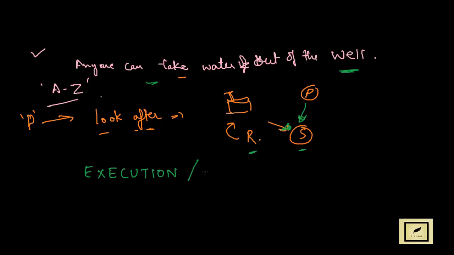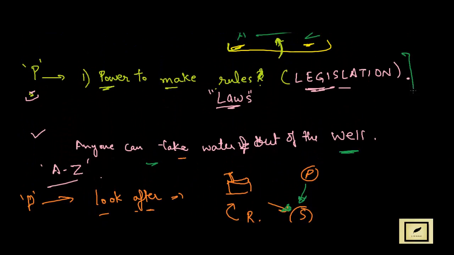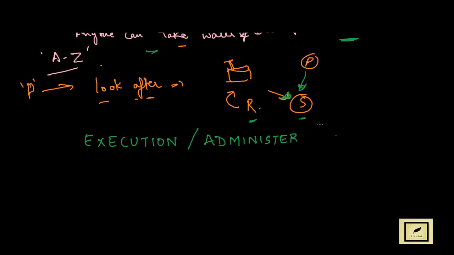Or another way, we can also say that P is going to administer what rule has been made. So we can say P should have the power of legislation, and second, the power to administer or execute the rule he has made.